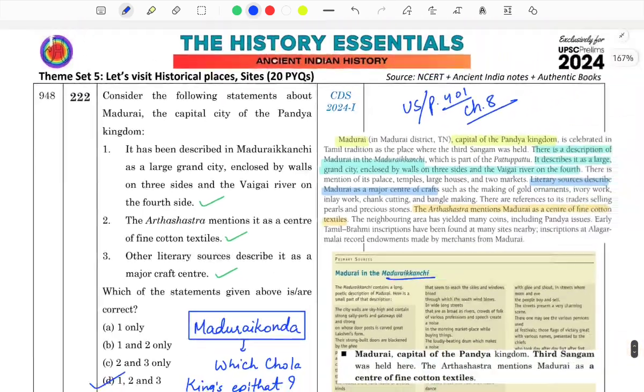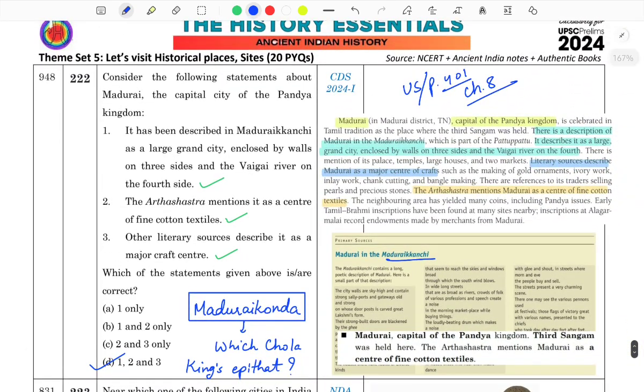Okay, now this question, a very detailed one, asked on the Madurai city, straight from your Upinder Singh. I just covered half of the detail in the notes but not the complete one as mentioned in the book.